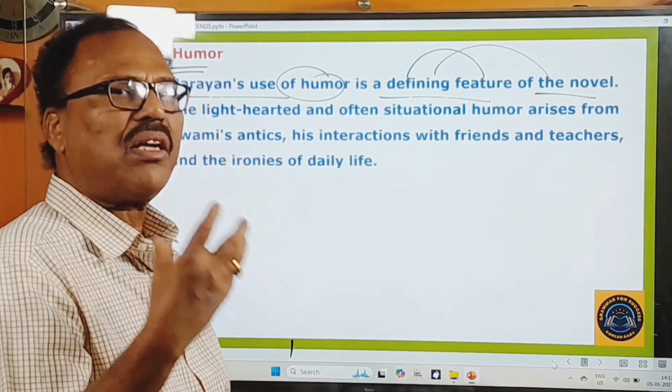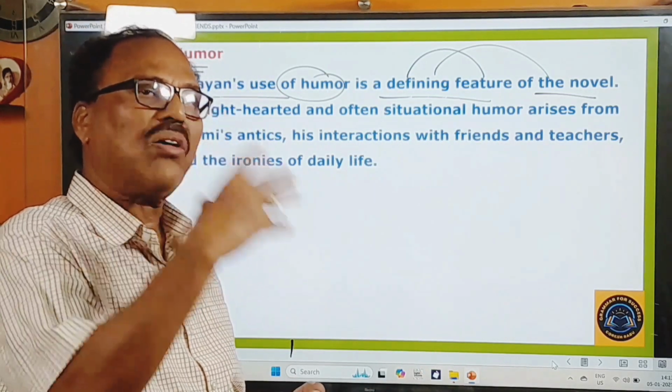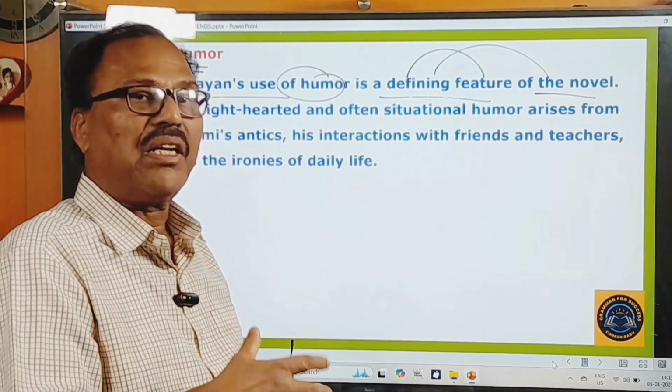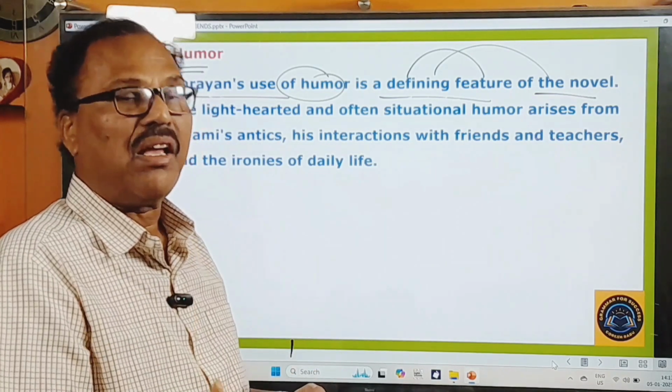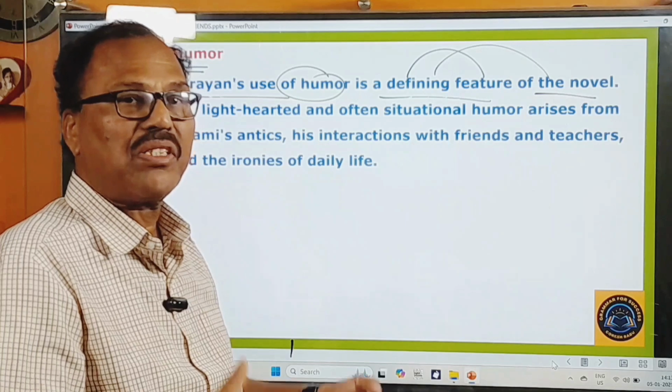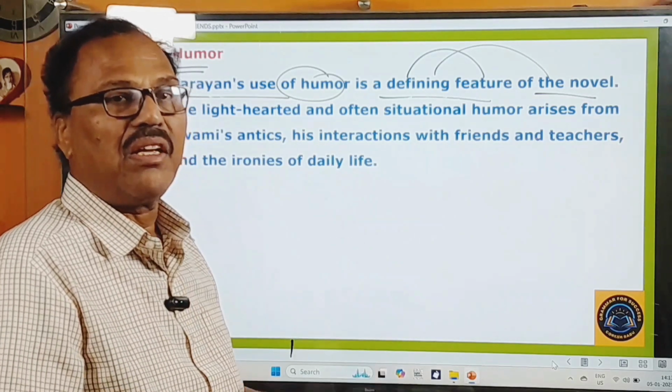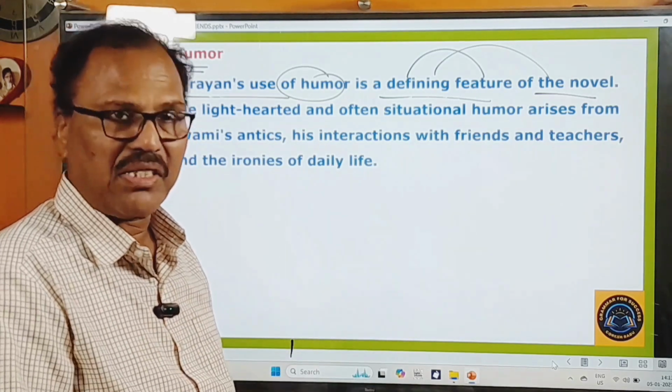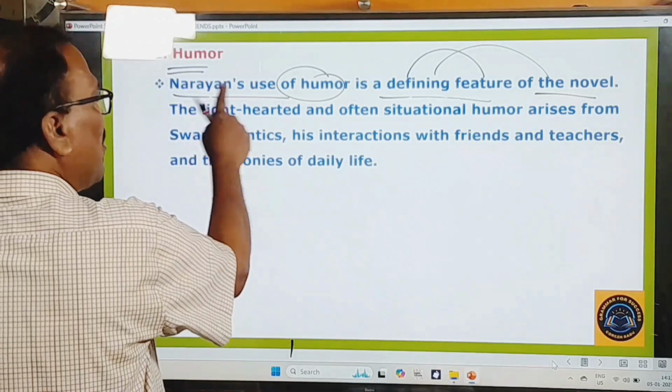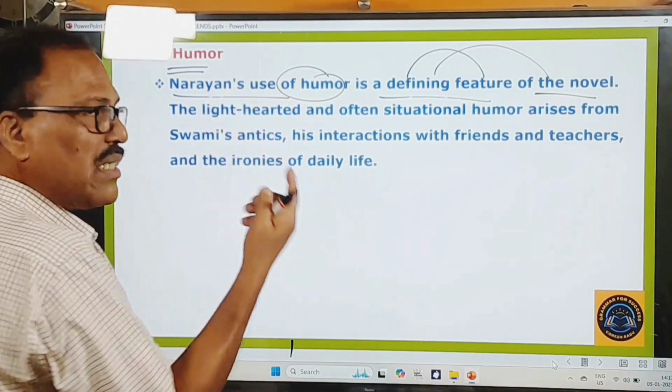That means R.K. Narayan has depended largely on this literary device in almost all his novels, and therefore he has made use of this humor extensively in almost all of his novels. So here also he makes use of this humor. And how? Let us see that here.